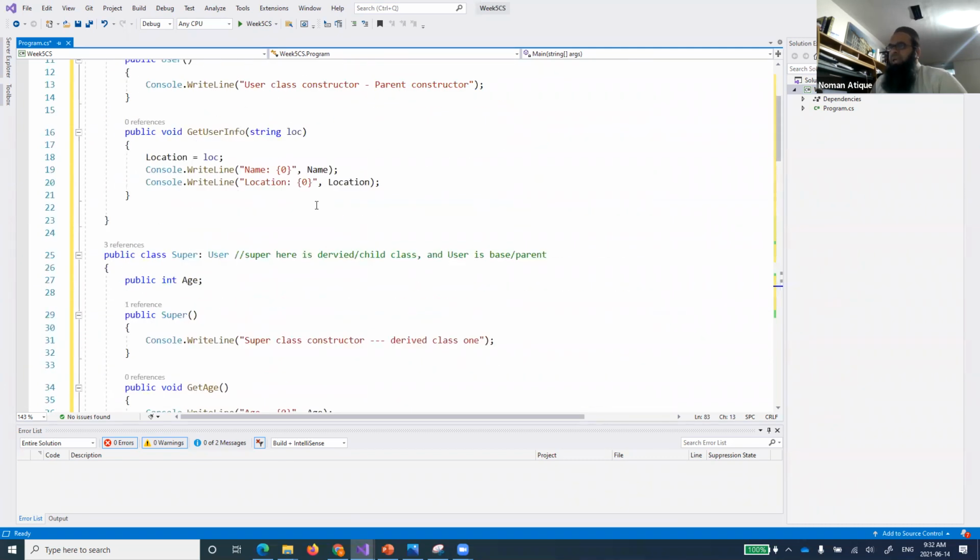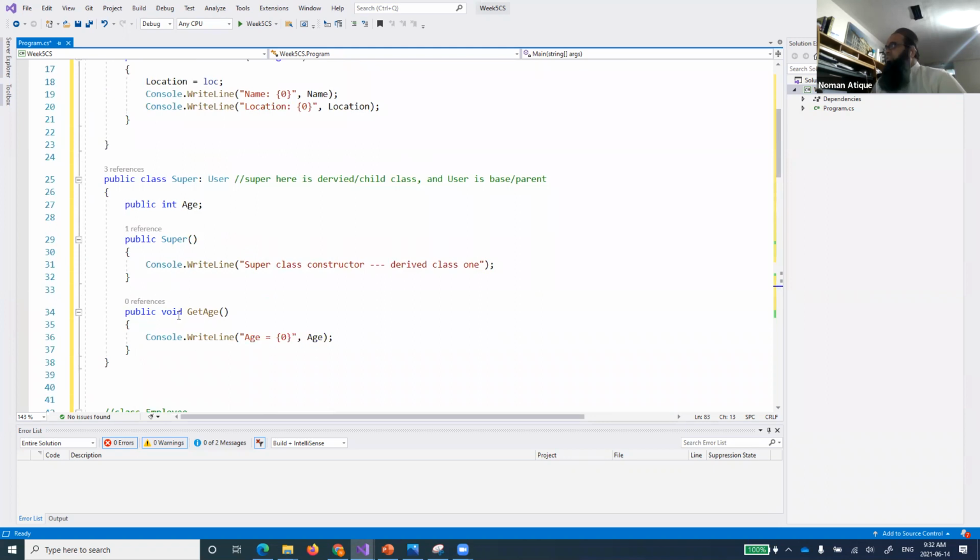In my child class, I want to define a function over here, and that function will be setting the location for myself.